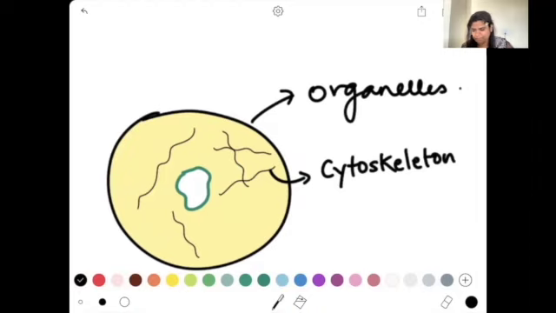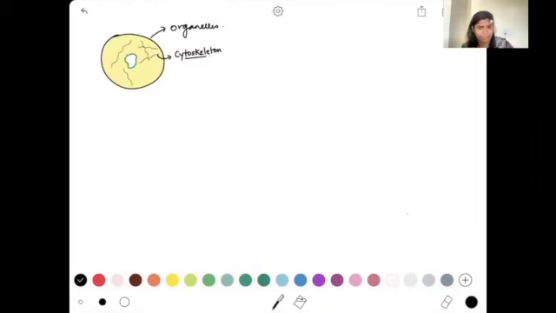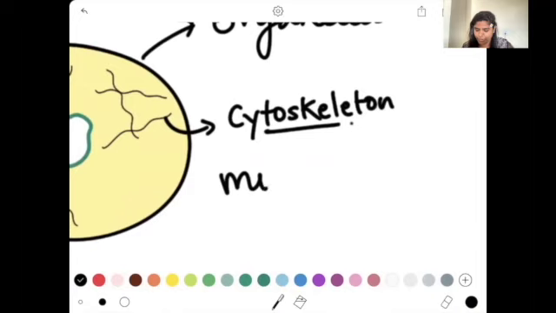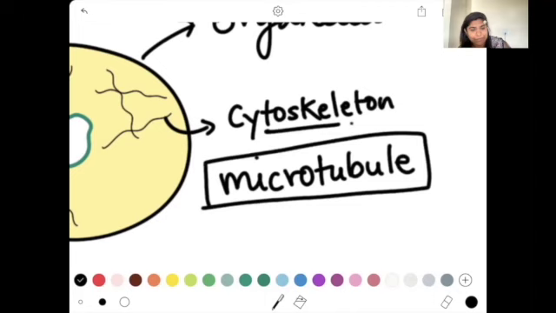No, they haven't taught us about cytoskeleton in a cell. They haven't done this part. Okay, you might have heard of something called a microtubule. Yes. A microtubule is nothing but a type of cytoskeleton.